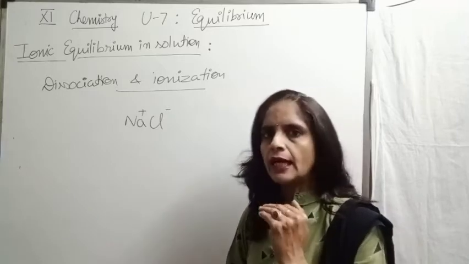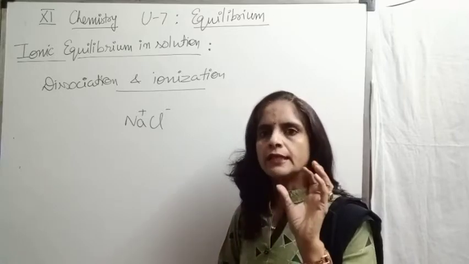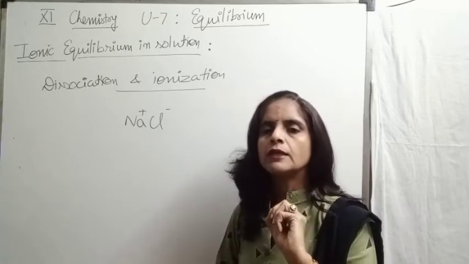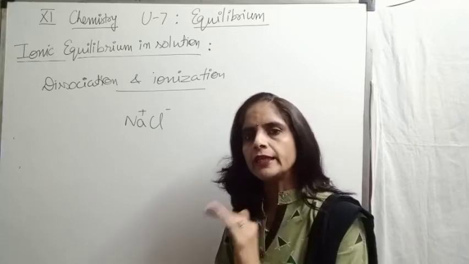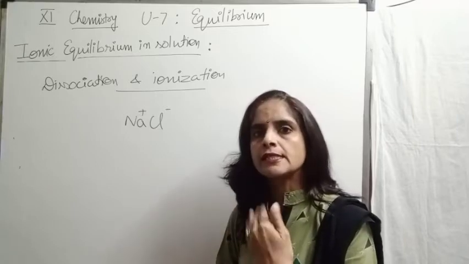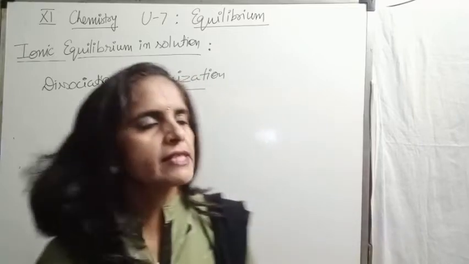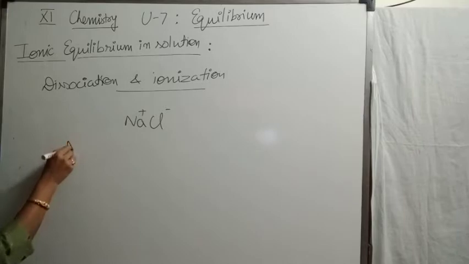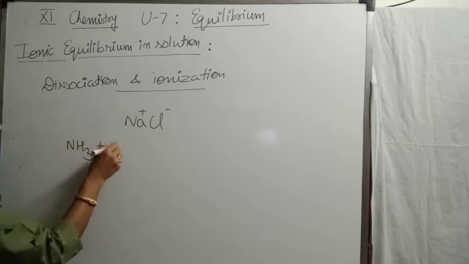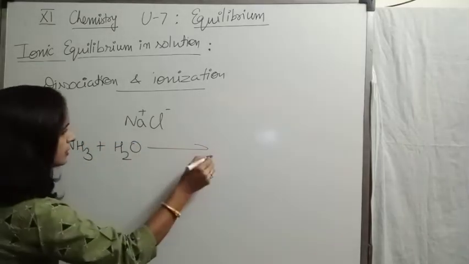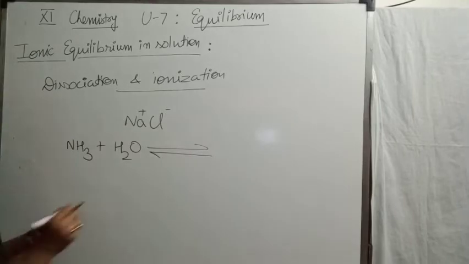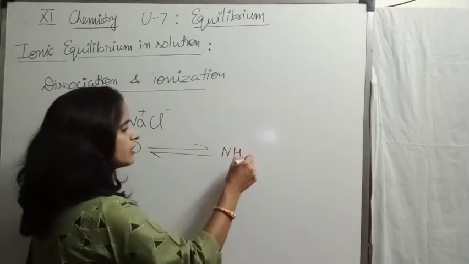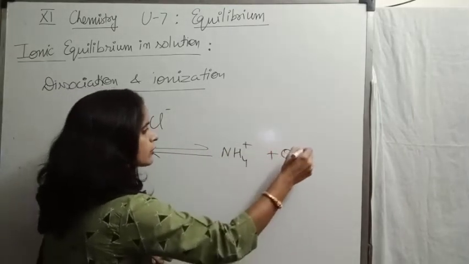Ions are not there in the structure of that molecule, but on dissolving into water, it gets ionized. For example, I can take aqueous solution of ammonia. If I write the chemical reaction, ammonia plus water, for its ionization, it will be ionized into NH4 positive, the ammonium ion, and hydroxyl ion.